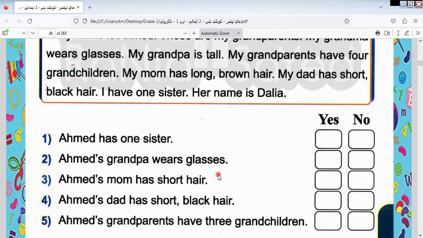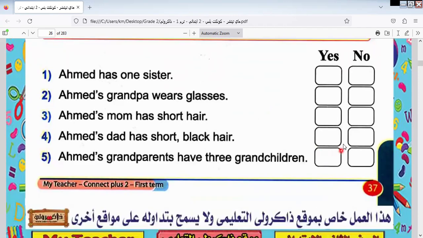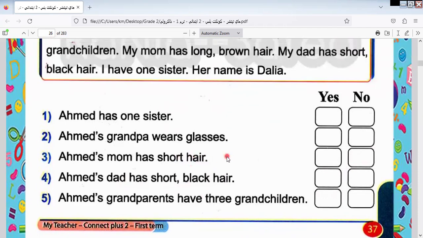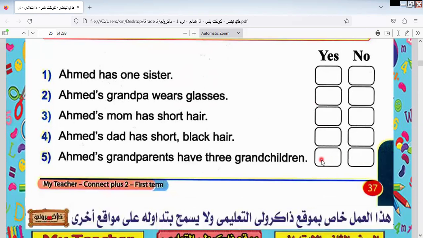Ahmed's mom has short hair. No, long brown hair. So the answer will be no. Okay. Ahmed's dad has short black hair. Yes. The answer will be yes here. Ahmed's grandparents have three grandchildren. No, not three. It will be four grandchildren, not three. So the answer here will be yes or no. It will be no.